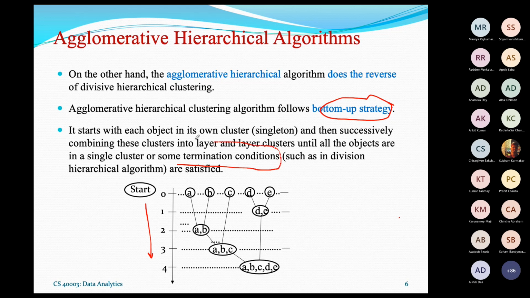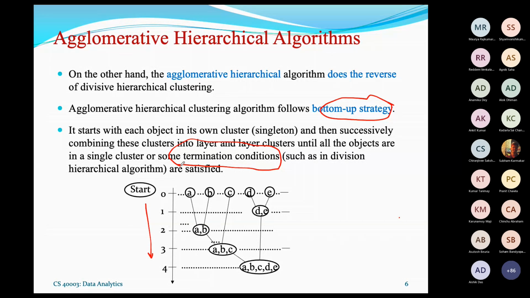That is called the termination condition, when we should stop. Because if we go on repeating the same step, then definitely it will lead to the ultimate cluster, which is the default or trivial cluster. Those things are definitely not desirable.